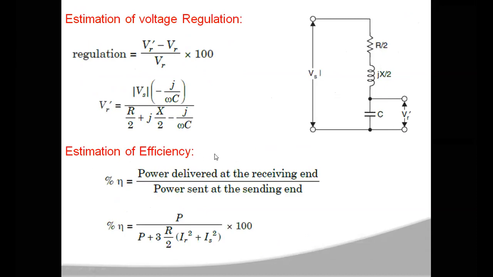So the percentage of efficiency is equal to P by P plus total losses, where the total losses are 3 times R by 2 into IR square plus IS square.